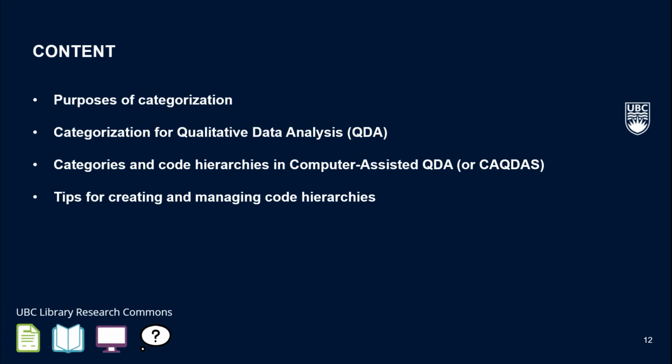Our objectives for this video are to consider some of the purposes of categorization in general, and then more specifically for qualitative data analysis, or QDA. We will then explore code categories and code hierarchies in Computer-Assisted Qualitative Data Analysis, or CAQDAS. Lastly, we will review some tips for creating and managing code hierarchies. Let us first consider what categorization might be useful for in the first place.